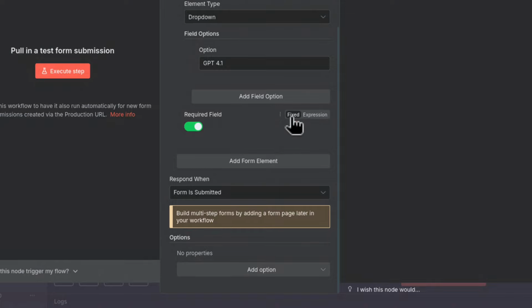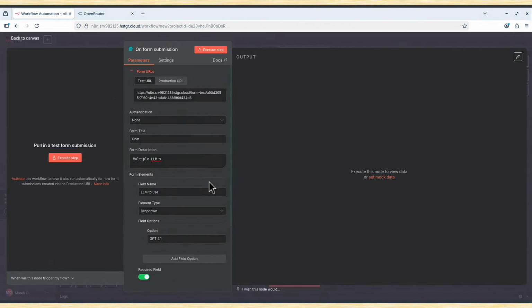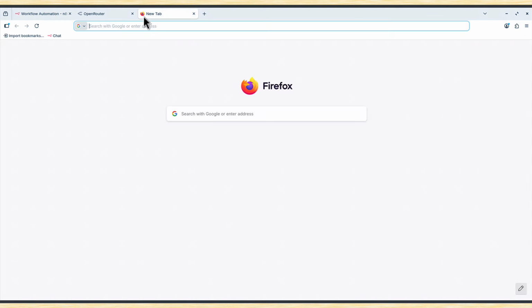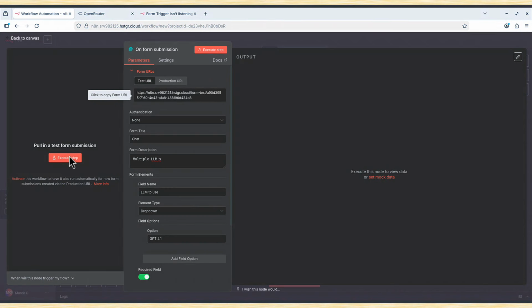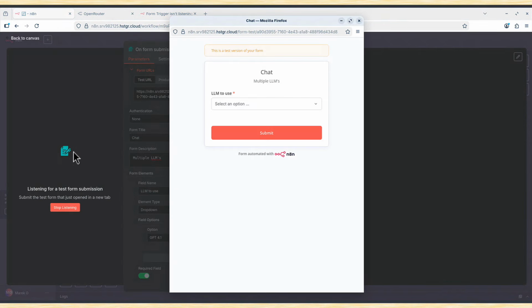And what we can do now, we can test that URL. Let's check that test URL maybe. I can click here, it will copy that long URL. It says form URL copied. I will open new tab and I will just paste it. It will now not work because it says form triggering isn't listening yet. But if we go back and if we say execute step, you can now see it listening.